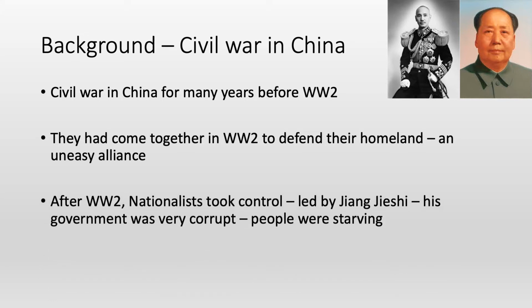After World War II, the nationalists took control, led by Chiang Kai-shek. His government was very corrupt, and people in everyday China were starving and relatively unhappy under his regime. The civil war therefore continued after World War II, after a brief pause in the middle.